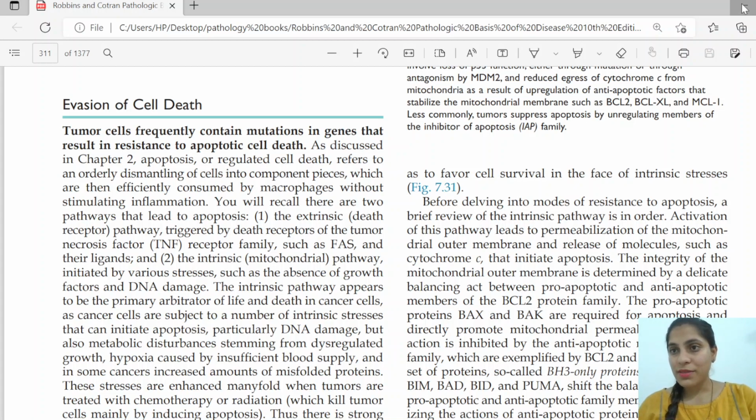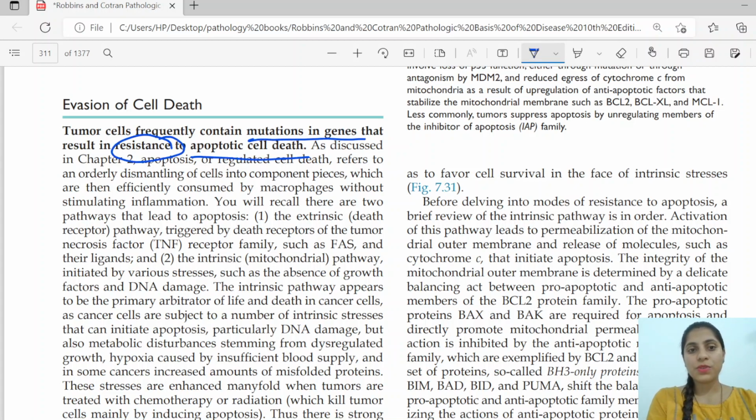So to start with, evasion of cell death. The tumor cell frequently contains mutations in genes that result in resistance to cell death. Mutations in the genes that make it resistant to the apoptotic cell death. So now to recall the apoptotic mechanisms that were there.